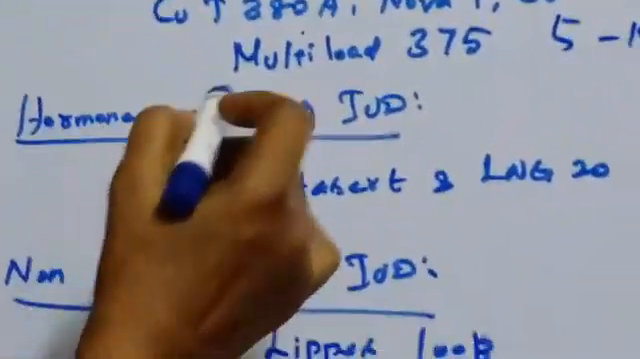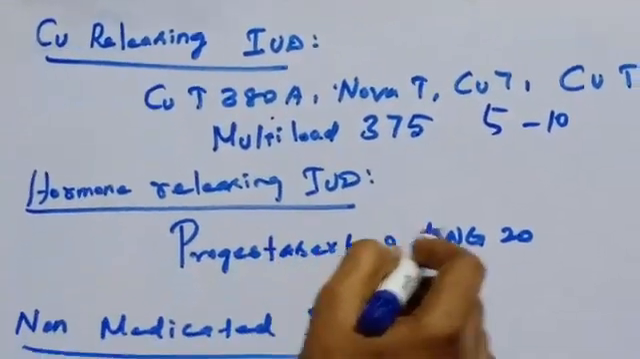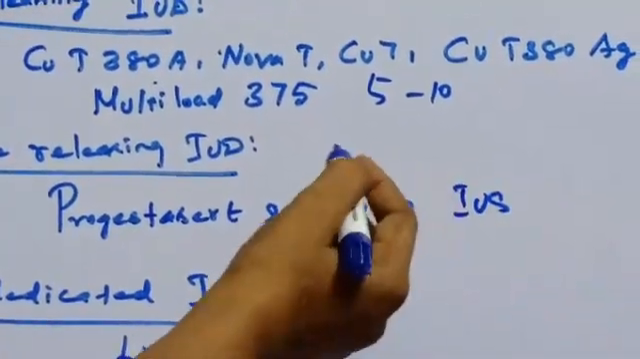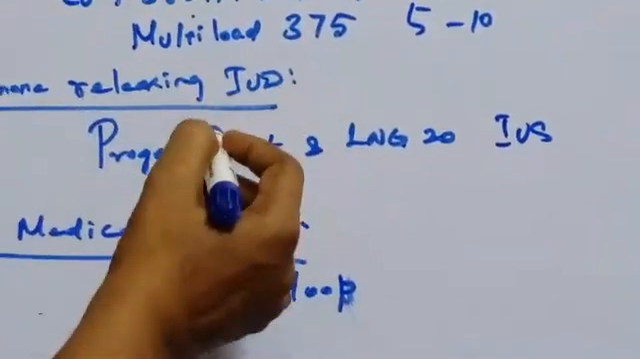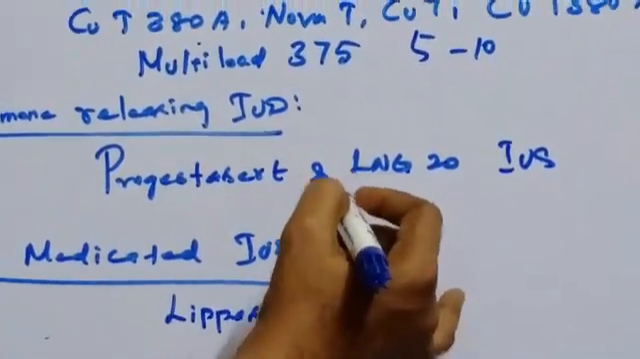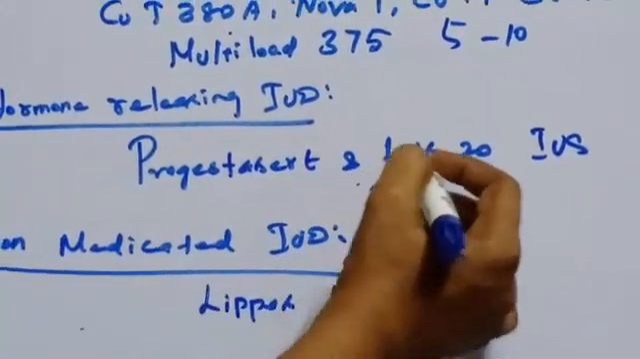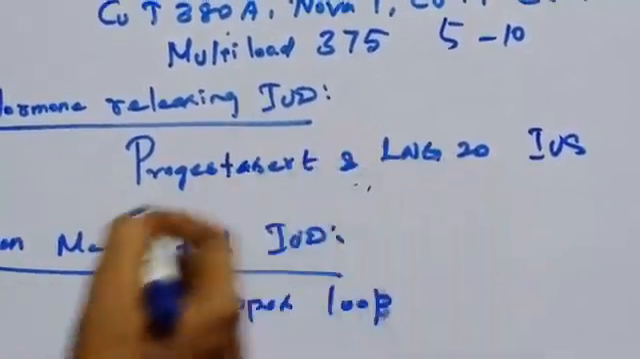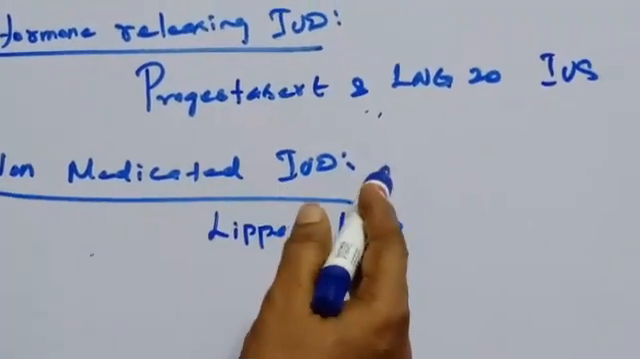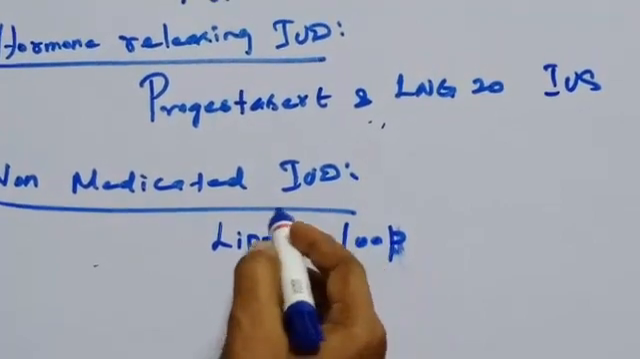The next one is hormone releasing IUDs. Examples are progestasert and LNG20, often called intrauterine systems. When inside the uterus, they increase the viscosity of the cervical mucus, so it prevents the sperm from entering the cervix. Next, the non-medicated IUD is made up of plastic or stainless steel. Example, Lippes loop, a double S-shaped plastic device.